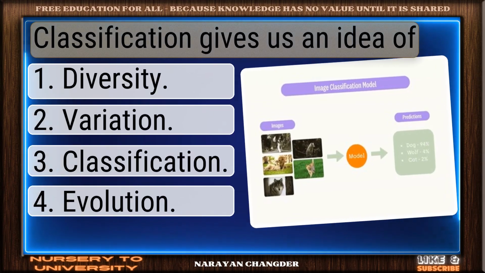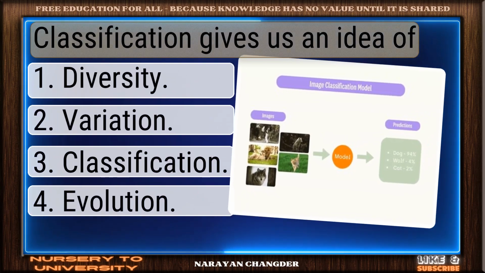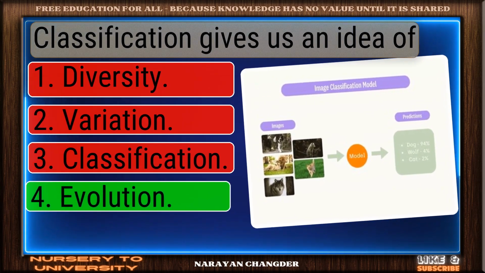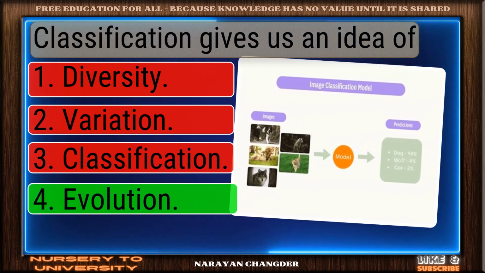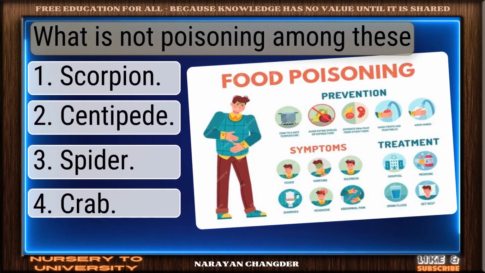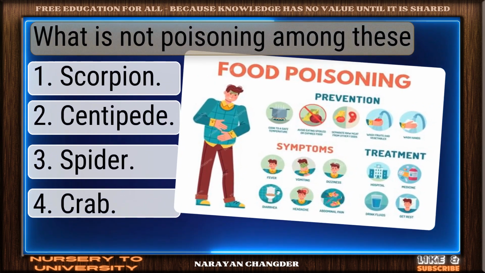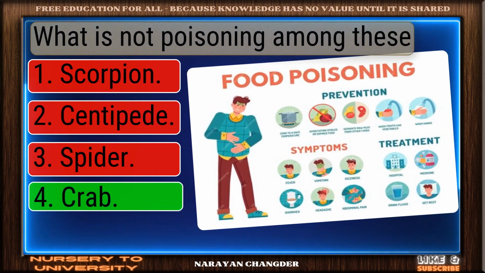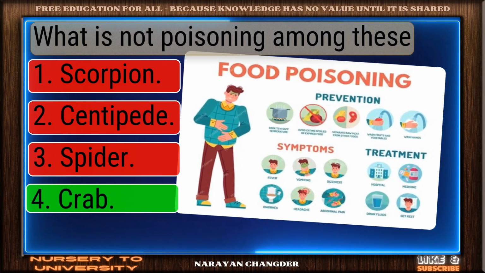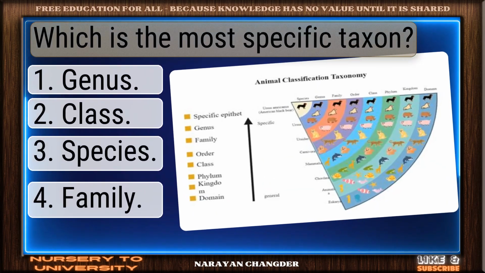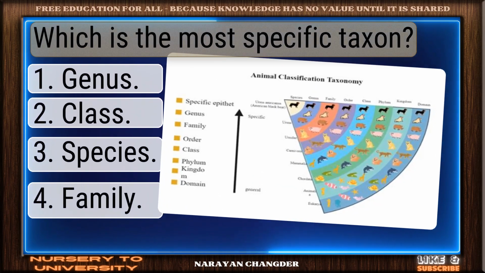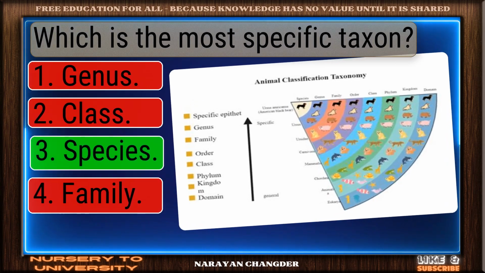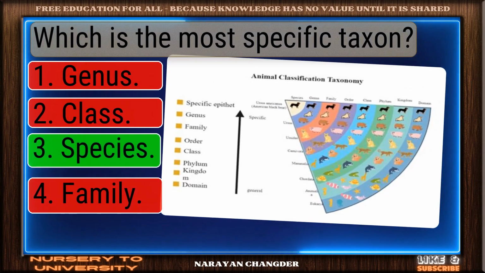Question number 234. Classification gives us an idea of. Good thinking. Evolution is the right answer. Question number 235. What is not poisoning among these? Right again. Crab is a valid answer. Question number 236. Which is the most specific taxon? Well picked. Species is the correct answer.